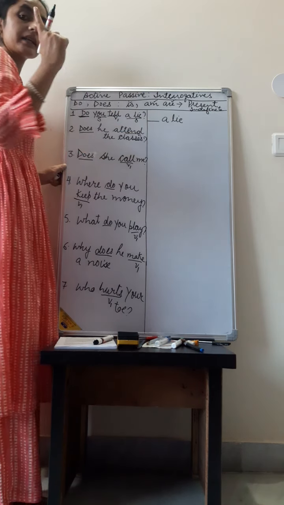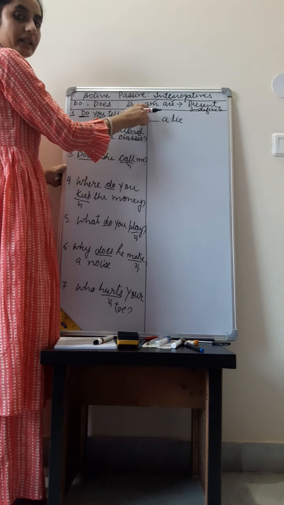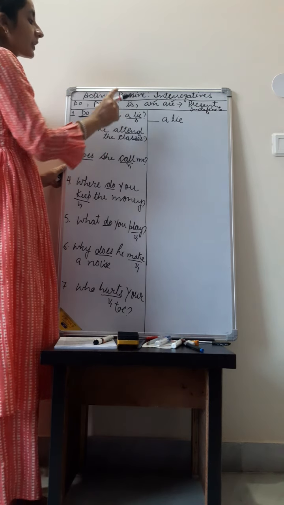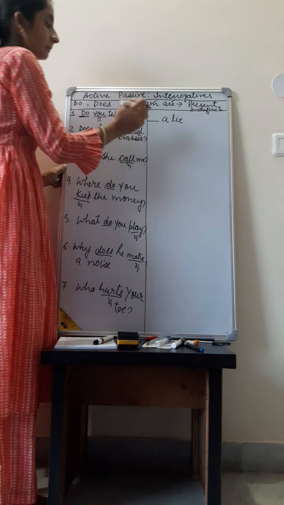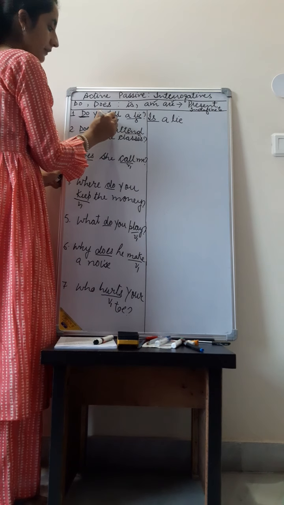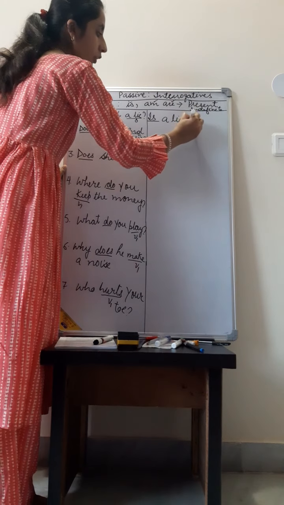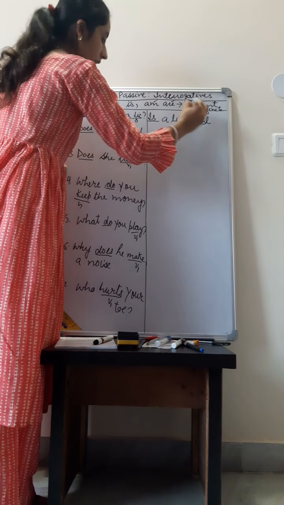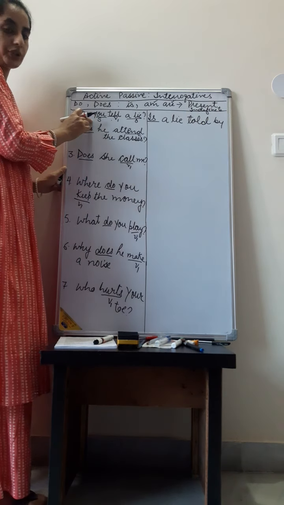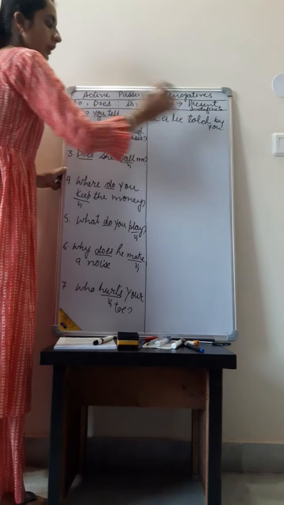But we need to see our new subject before adding is, am or are. A lie is singular. So what will be added? Is, because am is added with the I only. Are is added with the plural only. So with others all we use is. Is a lie. Then this verb's first form will change to verb's third form. Tell will change to told. Is a lie told. Then we will add by. Then this subject, which was you here, will become the object. Is a lie told by you.